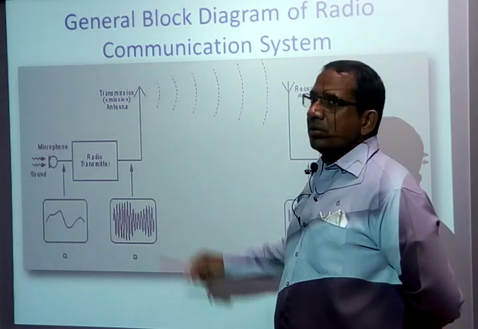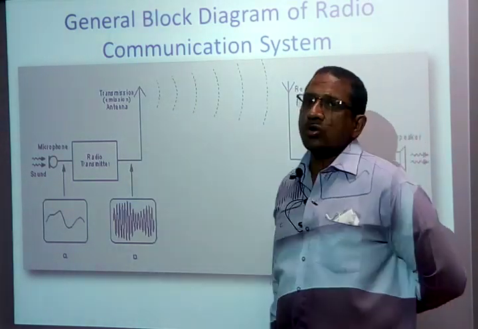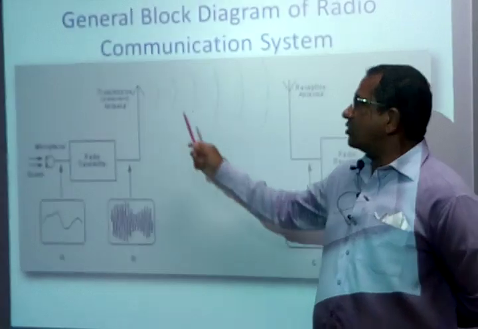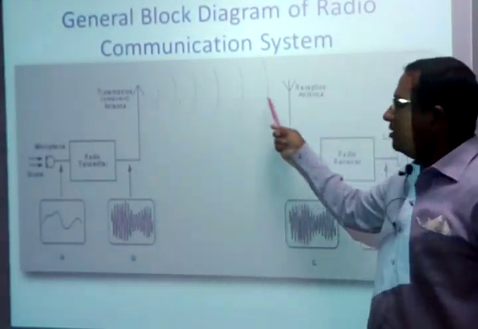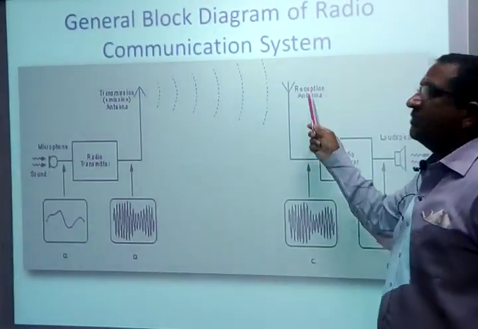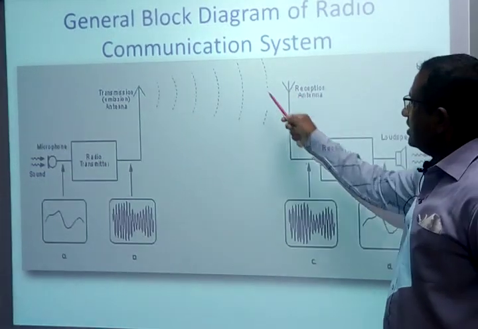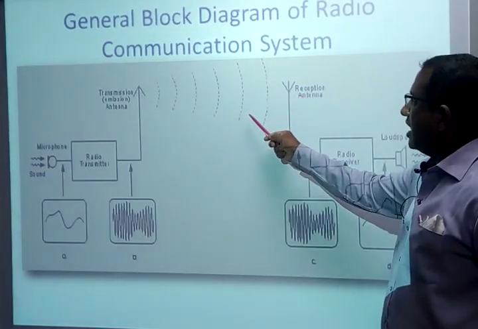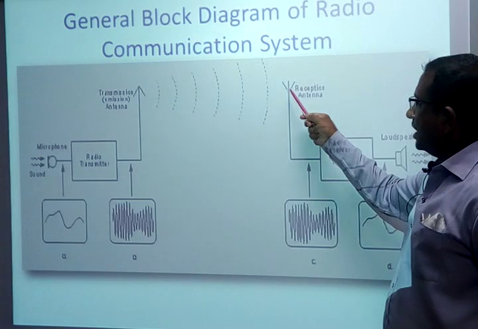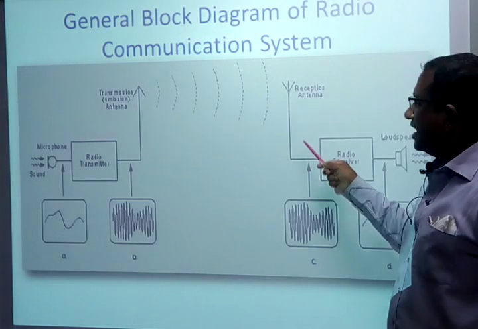Then the antenna is going to radiate the electromagnetic signal, and this electromagnetic signal is going to propagate in free space to the receiving antenna. The receiving antenna will receive the EM waves and convert these EM waves into electrical signals.